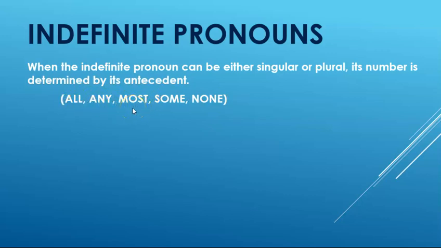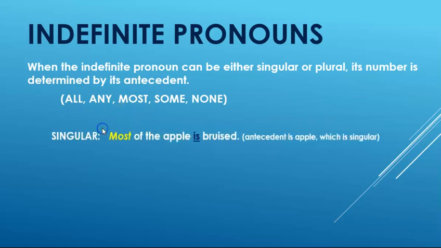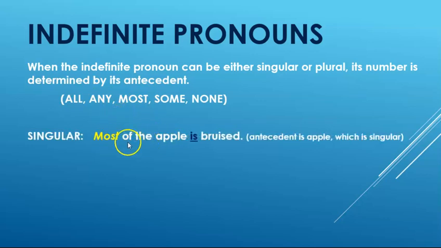So for example, a pie, right? Or in the example in the sentence, an apple. Most of the apple is bruised. Apple is singular. We're referring to a percentage of the apple, a fraction of the apple. So most becomes singular in this sentence, and we would use is because apple is singular.